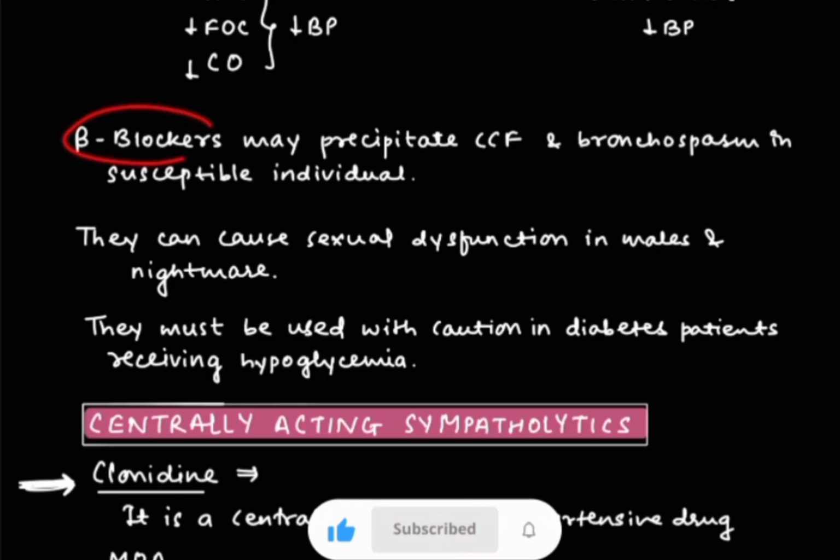So basically beta blockers will precipitate congestive heart failure as well as bronchospasm in individuals. As well as they can cause sexual dysfunction in males and nightmares. They must be used with caution in diabetic patients because of hypoglycemia. So this was all about sympatholytics.